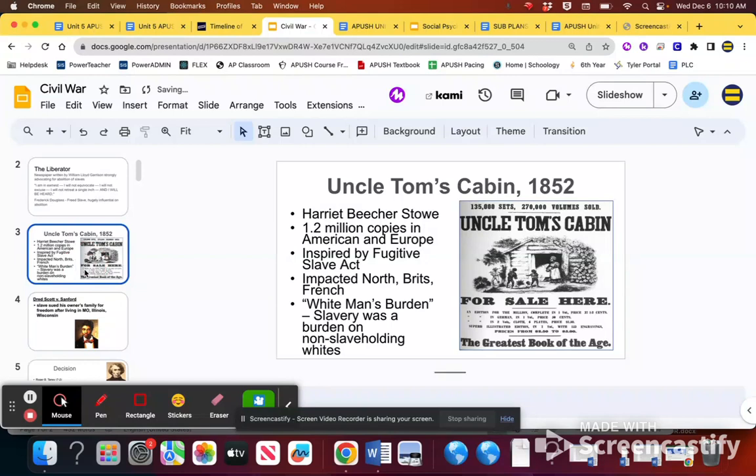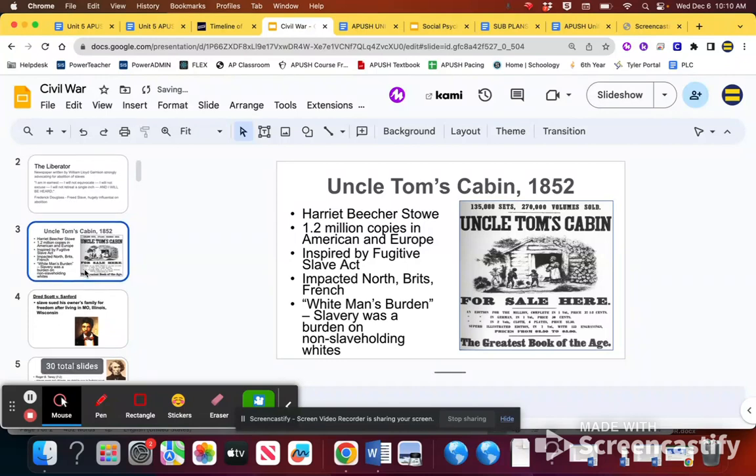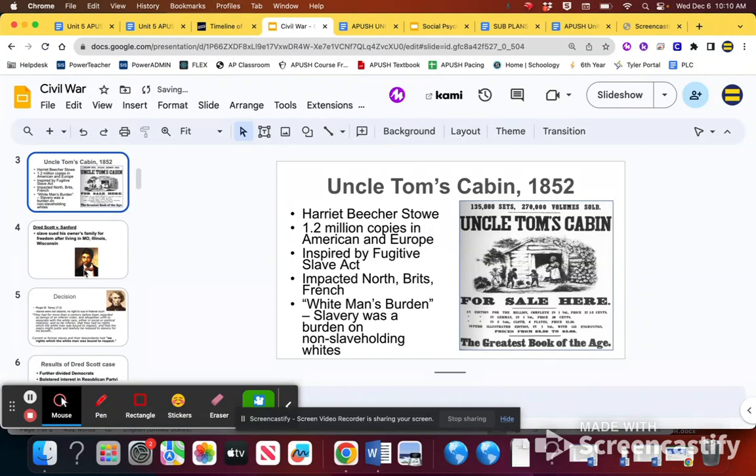So Frederick Douglass is a great example of this, and is really seen as a rallying point for the abolitionist movement. We also see Uncle Tom's Cabin, which is definitely going to have a huge impact on slavery becoming a moral issue. The book is a bestseller, and it basically outlines the life of an American slave. This whole book gets passed around Europe as well, which exposes the rest of the world to what American slavery is like, and leads to a whole bunch of people against slavery as a moral thing. It really characterizes slaves as people, and they have families, and they love their children, and all that stuff, which is going to be much more relatable to people.